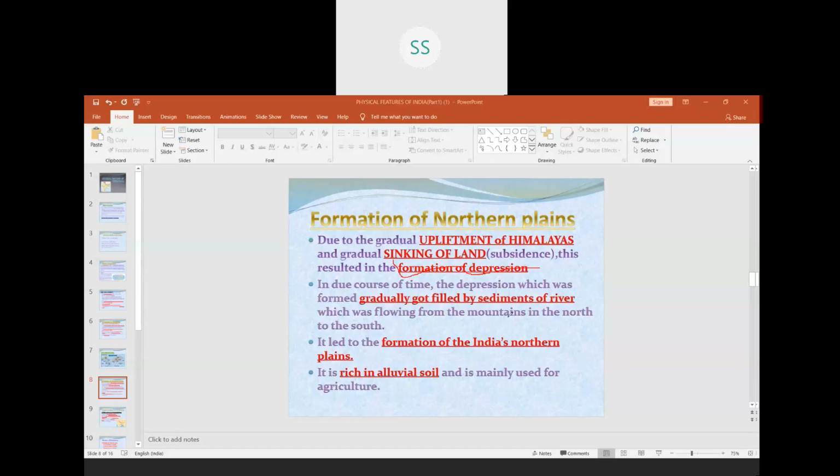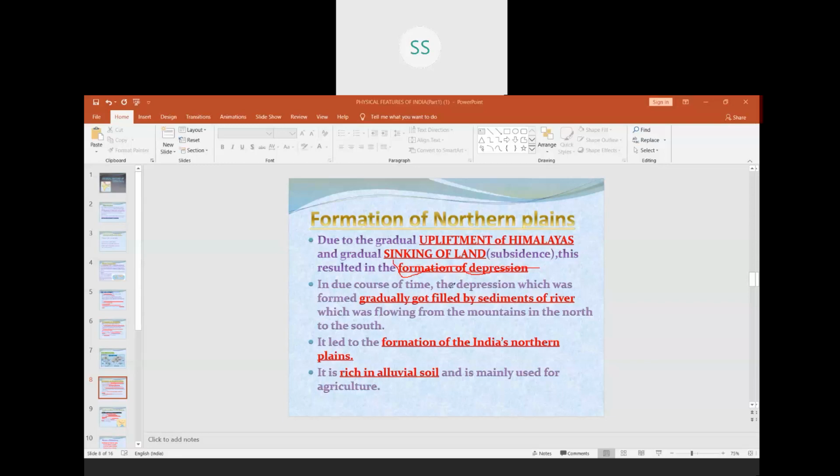When the sediment started filling into this depression, slowly, after some years, a land was formed which we call the northern plains. I'll just quickly read this out, children. Due to the gradual upliftment of the Himalayas and gradual sinking of land, a depression was formed. In due course of time, the depression gradually got filled by sediments of rivers flowing from the mountains in the north to the south.